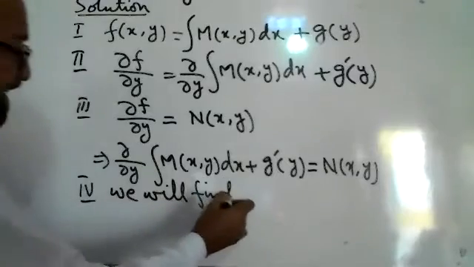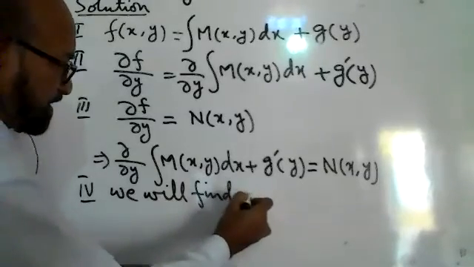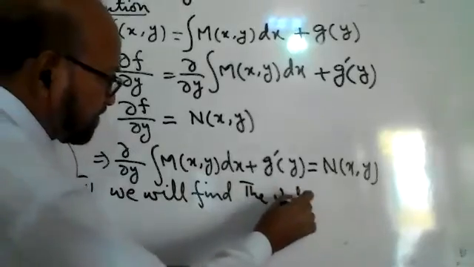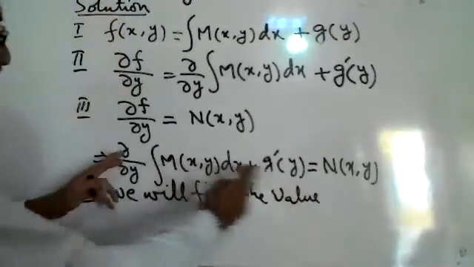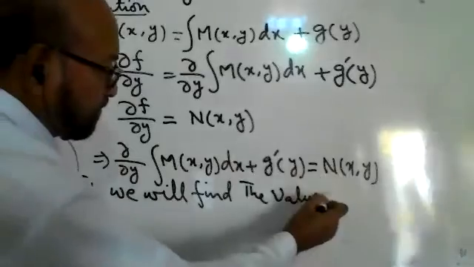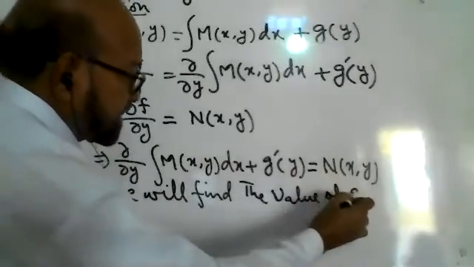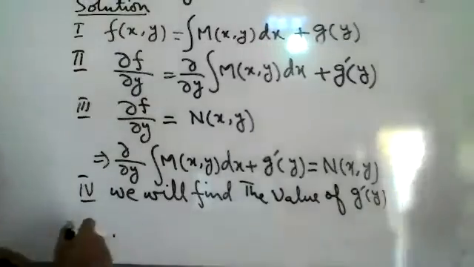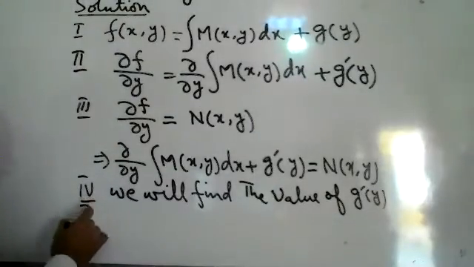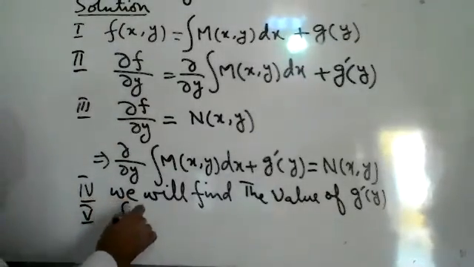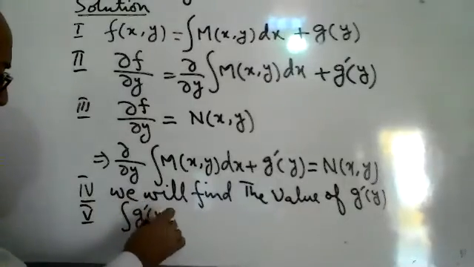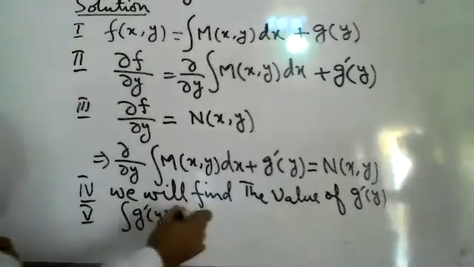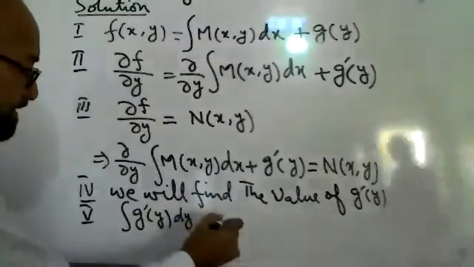In the fourth step, we will find the value by equating these two. We will find the value of g dash y, and in the fifth step, we will integrate g dash y with respect to y, and we will get the value of g of y.